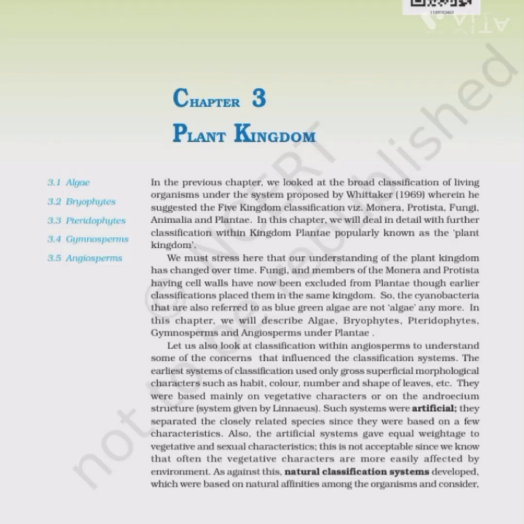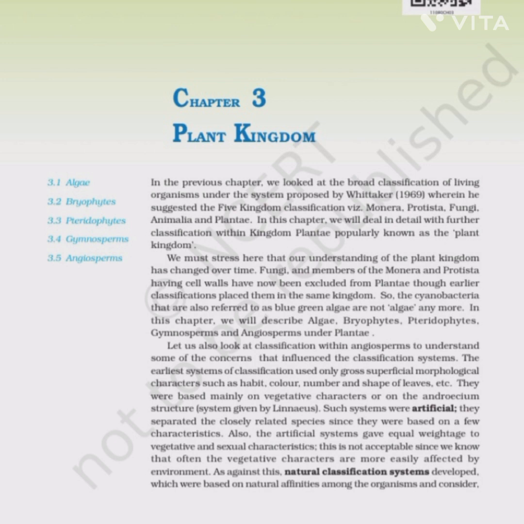Chapter 3 Plant Kingdom. In the previous chapter, we looked at the broad classification of the living organisms under the system proposed by Whittaker in 1969, wherein he suggested the five kingdom classification: Monera, Protista, Fungi, Animalia, and Plantae. In this chapter, we will deal in detail with the further classification within the kingdom Plantae, popularly known as the plant kingdom.